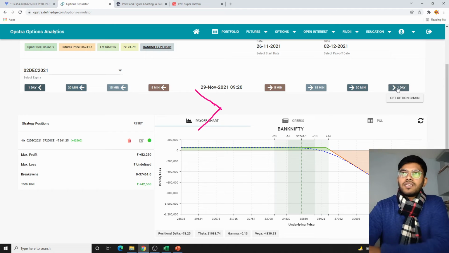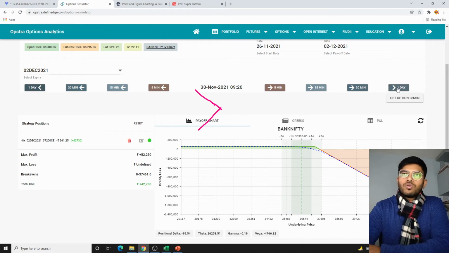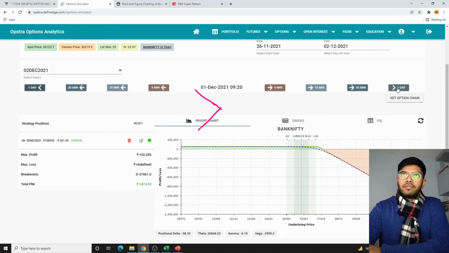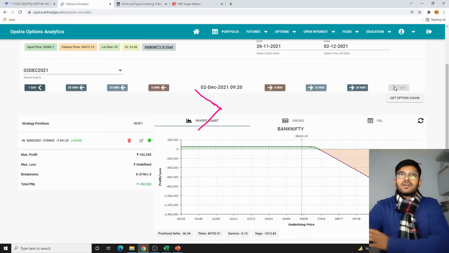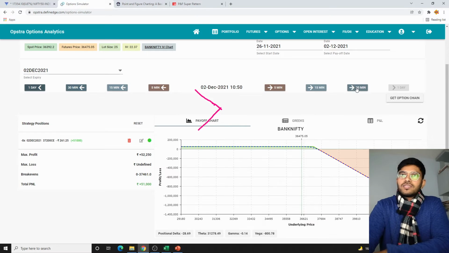So you see the next day we are having a profit of 42,000. That means Bank Nifty moved quite heavily on the downside and it was respecting our viewpoint that it is bearish. Now on 2nd of December 9:20 we are in profit, and this is quite a safe zone for us. Now below 25,000 I cannot accept any deal from Bank Nifty. I want from the market a guaranteed 25,000.